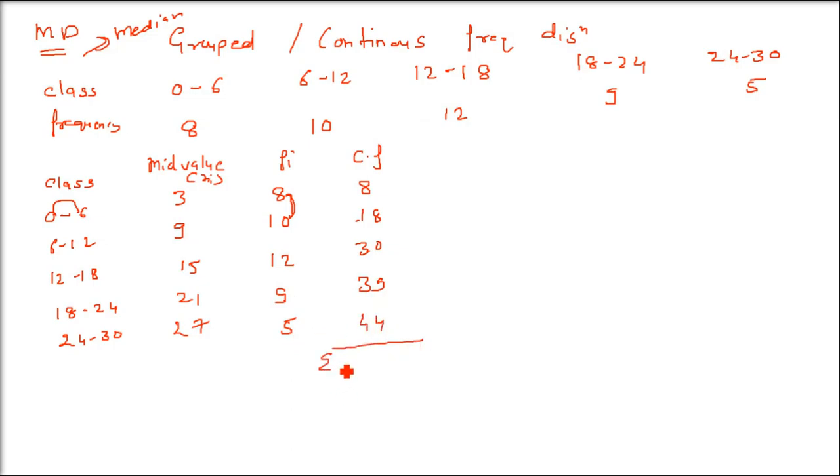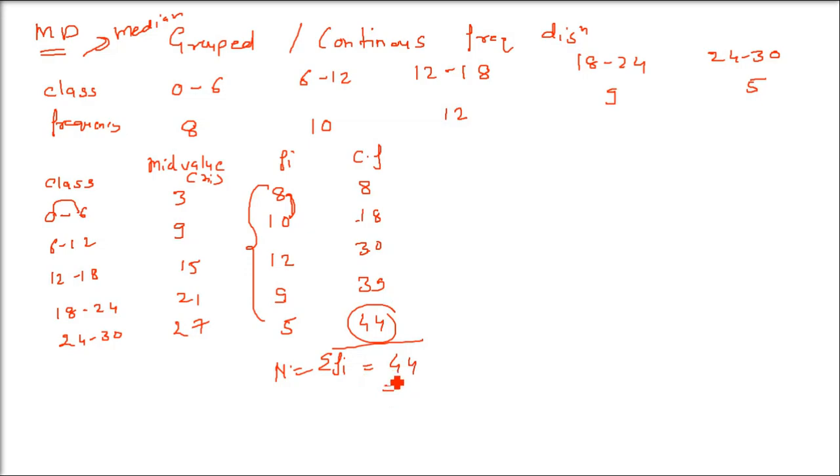And this has to be 44, because sigma fi, or capital N, which is the total number of observations, has to be 44. If you add the frequencies, it will also come as 44. And the last term of the cumulative frequency has to be 44 only. Okay, now this is done. This is cumulative frequency. It is required. I'll tell you how it is required.